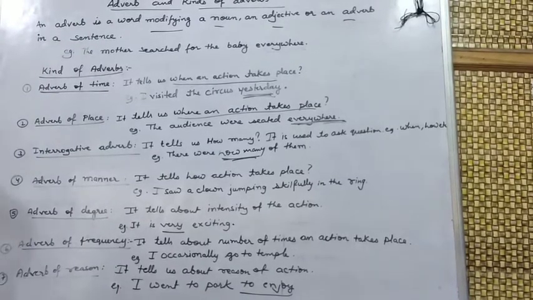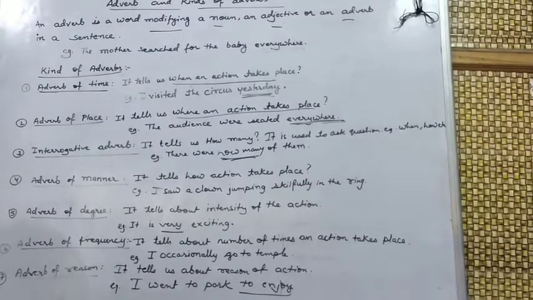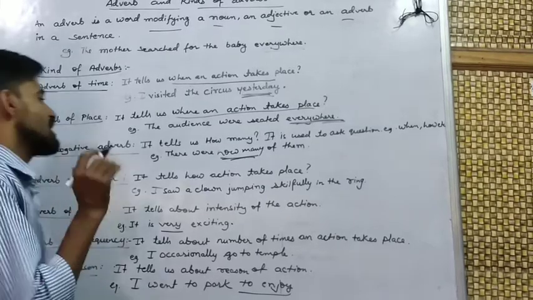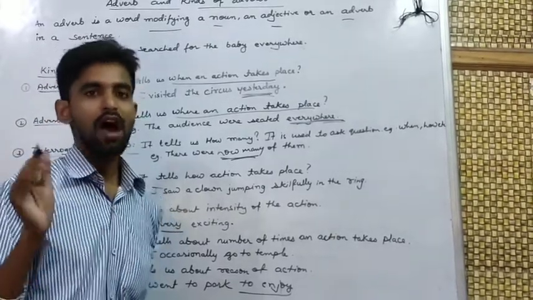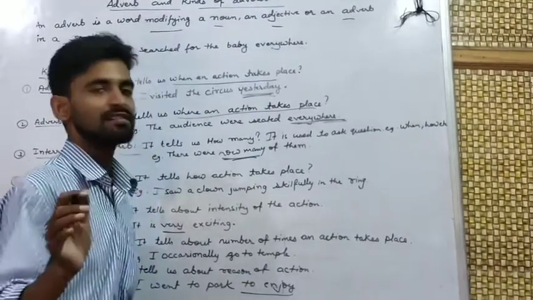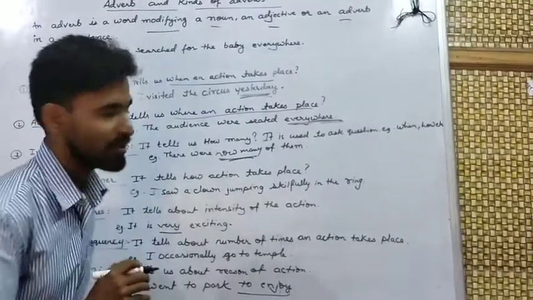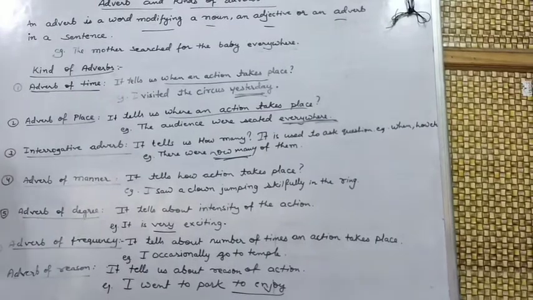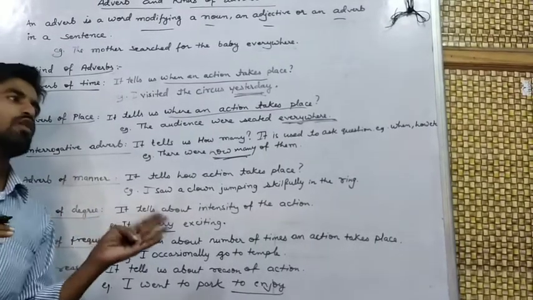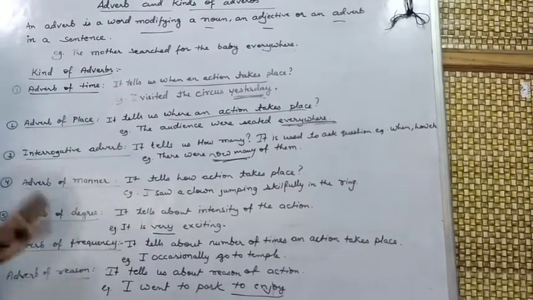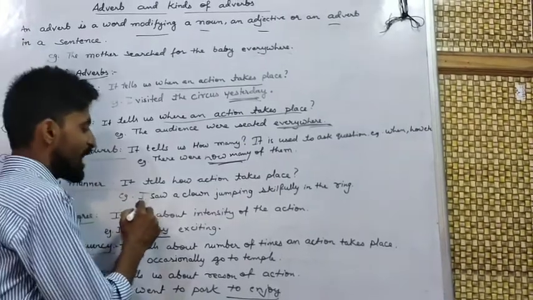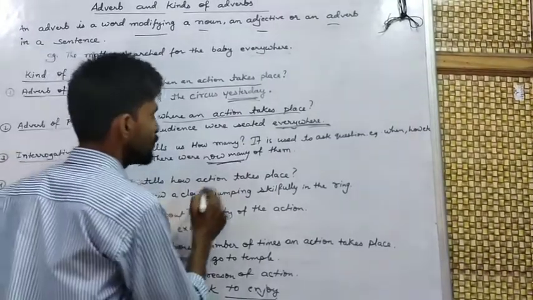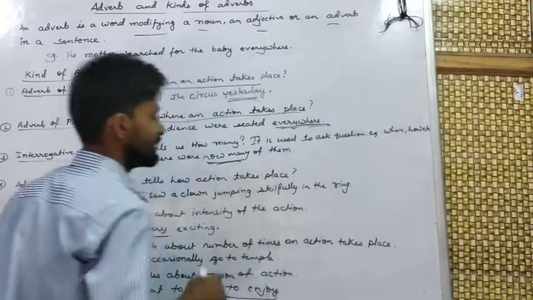Now we will talk about adverb of manner. It tells how an action takes place. How the action has taken place. We will get to know how this work has taken place. I have taken an example. I saw a clown jumping skillfully.